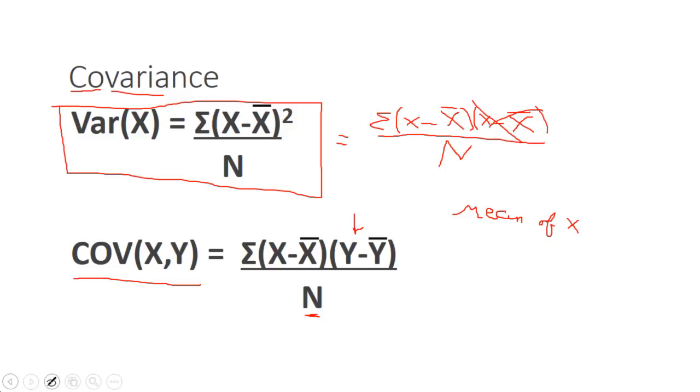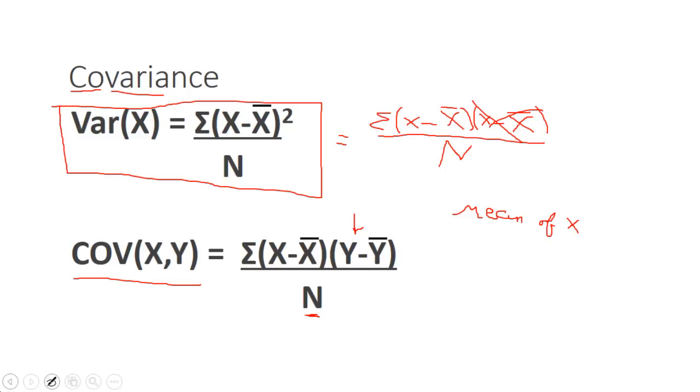On the other hand, somebody who eats a lot ends up being tall. That means if x is above average, y is above average. So x minus x bar is positive, y minus y bar is positive. We multiply those together, and we have a positive number.